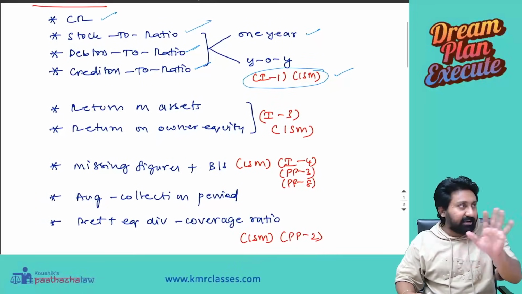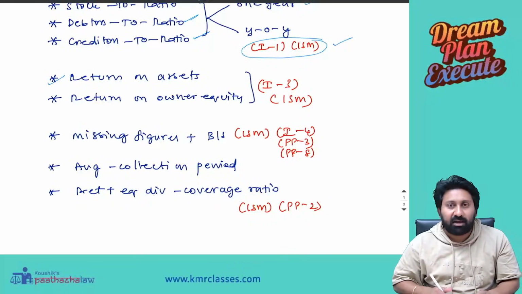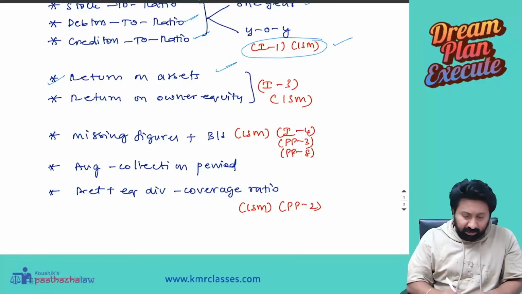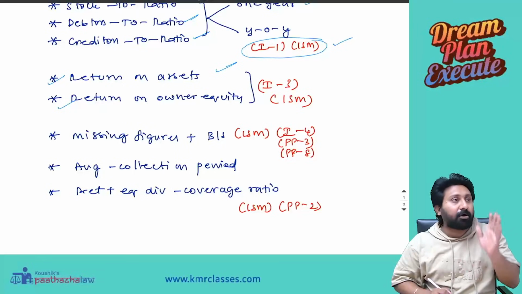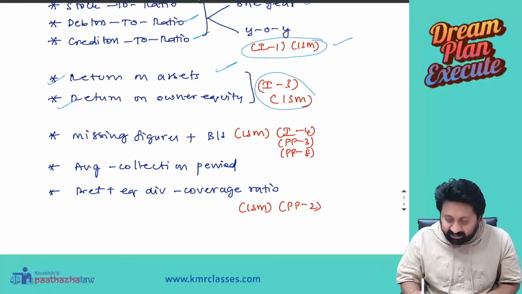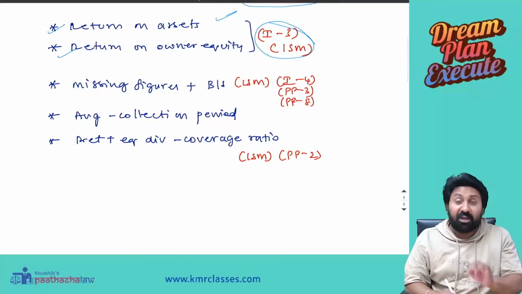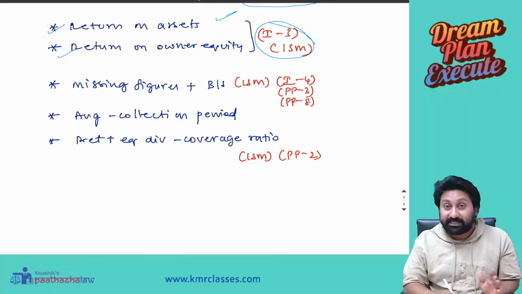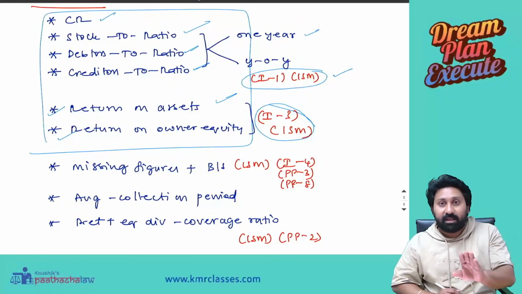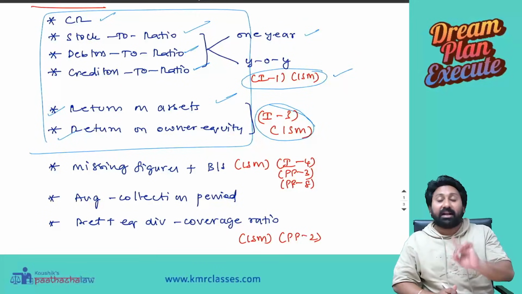If you do illustration 1, your work is done. Next, return on assets, a very, very important ratio, and return on owner's equity, also very important. To gain knowledge on these, do illustration 3 in the study material. Next, a very important model that comes in the exam. These are all the important ratios which you should not leave. I'm not telling you which not to read, I'm telling you which you should not leave at any cost.